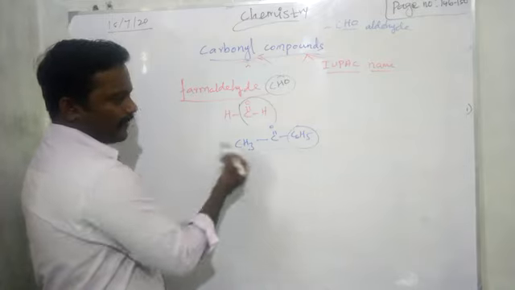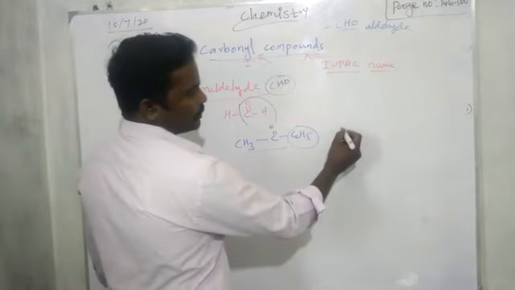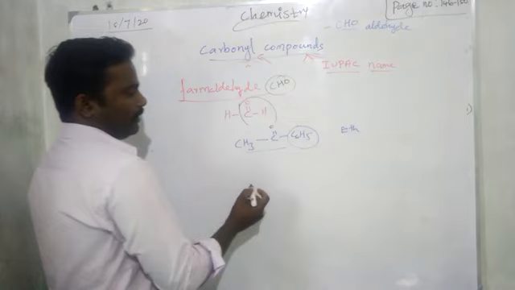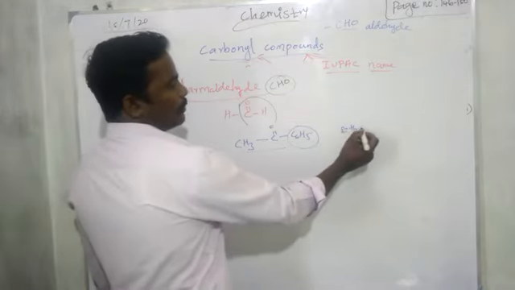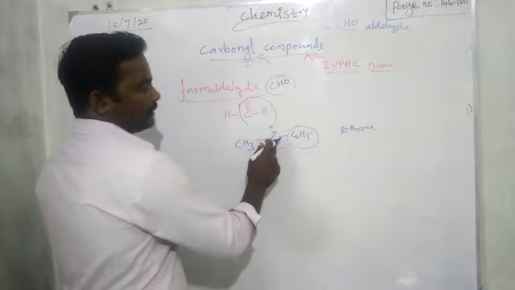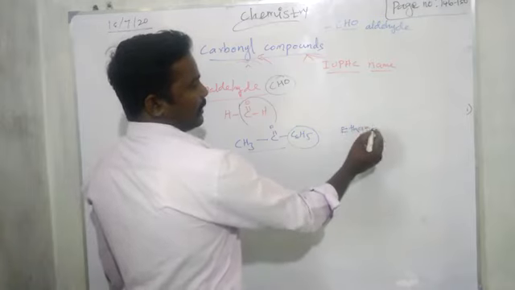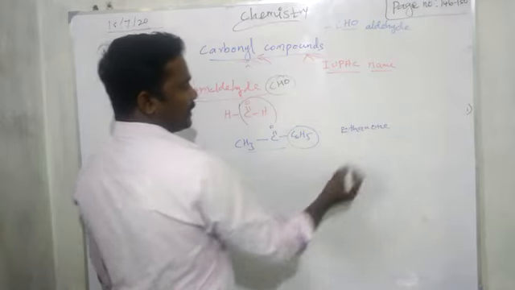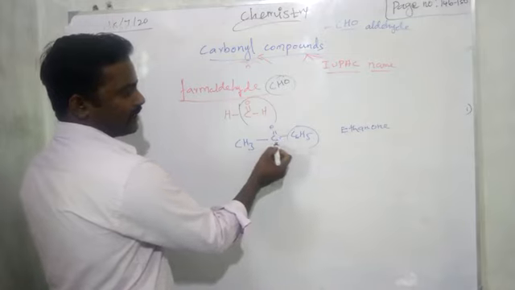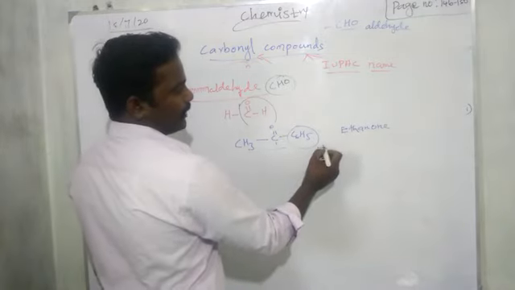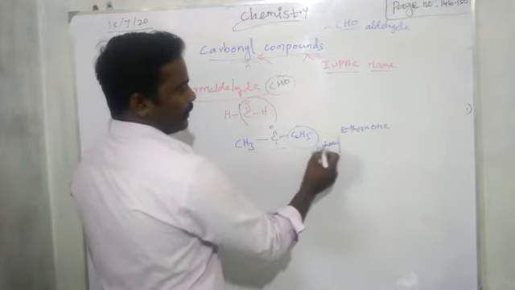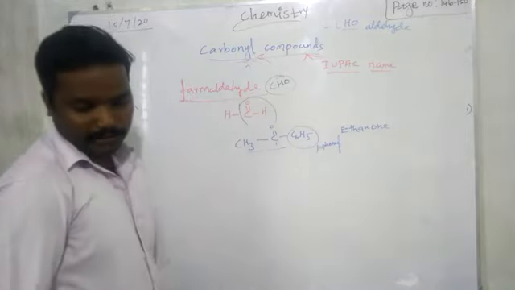How will you take the parent chain? Only 2 carbons, so eth. Then no double bond, so ethane. Then double bond O means a ketone group, "one". Then phenyl is added on the first carbon. So 1-phenylethanone.